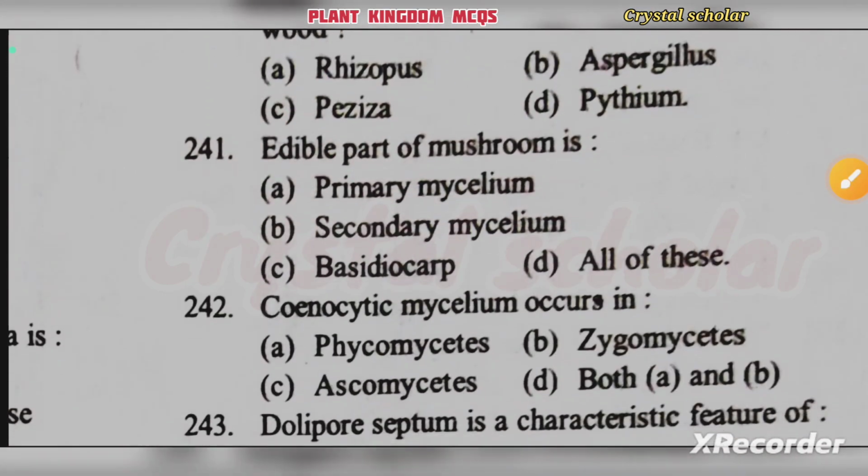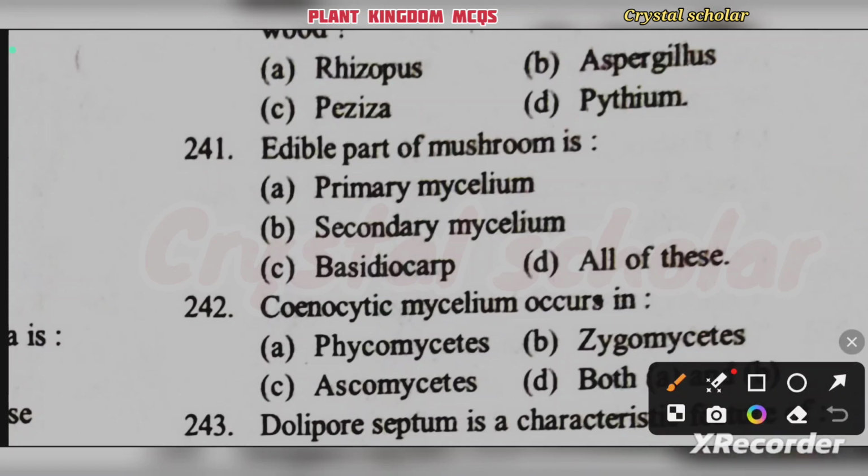Edible part of mushroom is primary mycelium, secondary mycelium, basidiocarp, all of this. Edible part of mushroom is basidiocarp. Option C is your right answer.